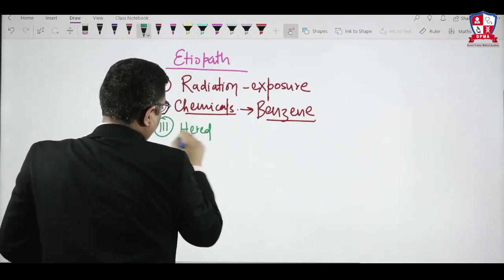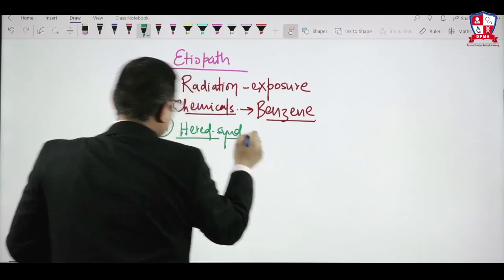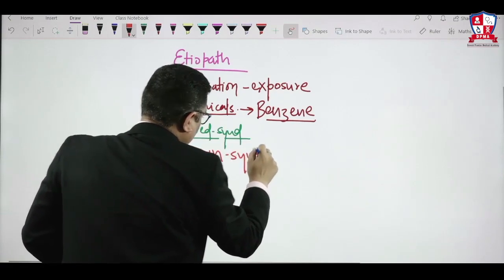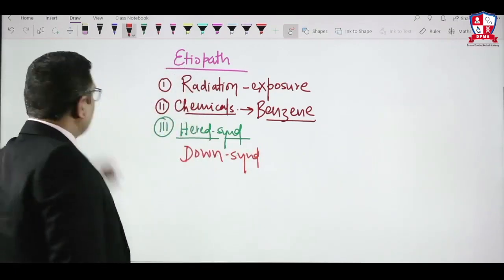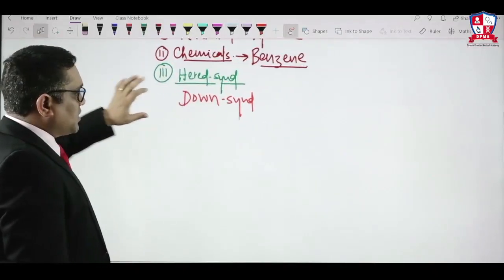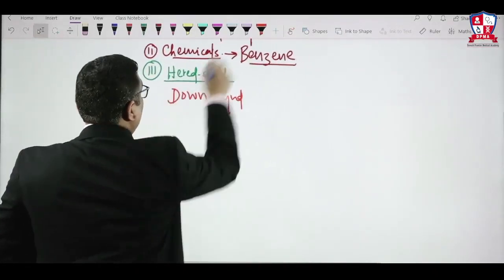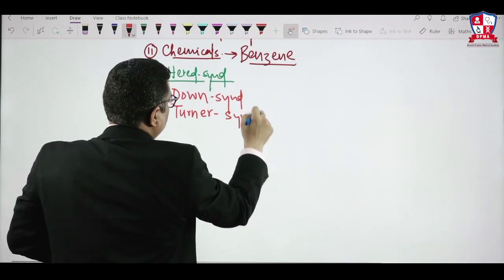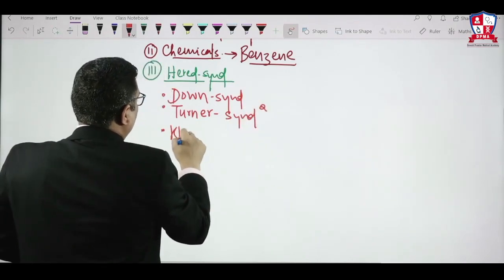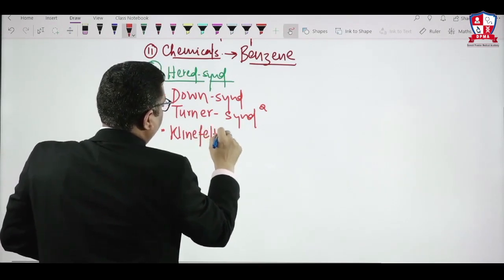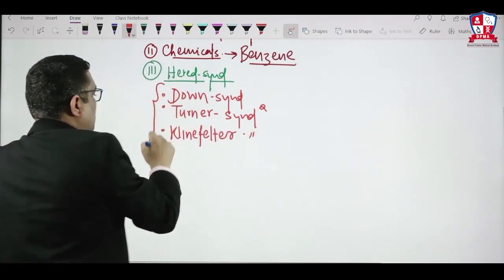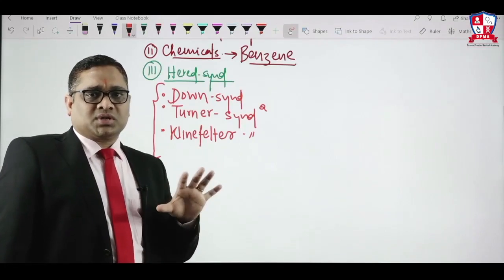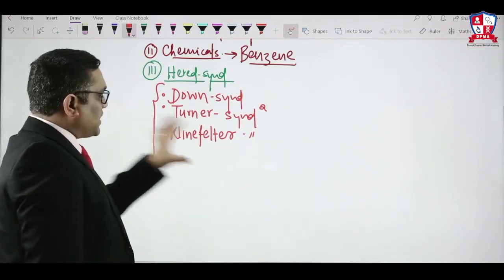So what are these hereditary syndromes? Number one and most important is Down syndrome. Down syndrome, Turner syndrome was a JIPMER question. So keep in mind Turner syndrome, Klinefelter syndrome. This was an All India question 2015. So Down syndrome, Turner syndrome, Klinefelter syndrome, all of the above are responsible for acute lymphoid leukemia. That was the question in All India exam 2015. So the examiner asked this question like this.